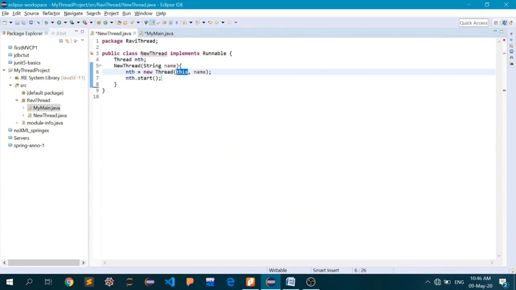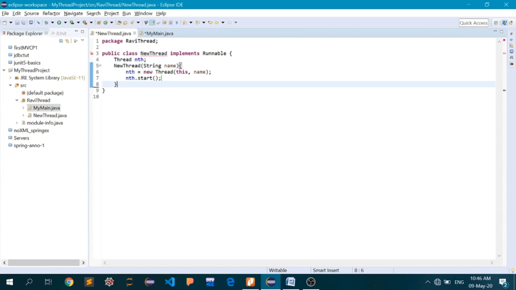The this keyword means I am passing the object of this class to this particular object. As you are already familiar, we can pass objects as arguments to other objects, so that is quite legal.